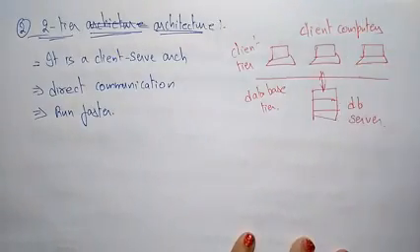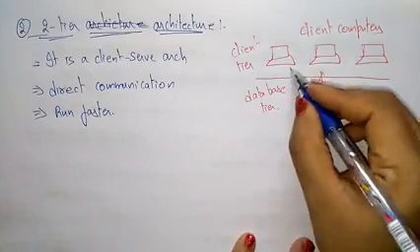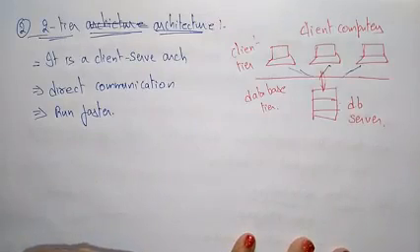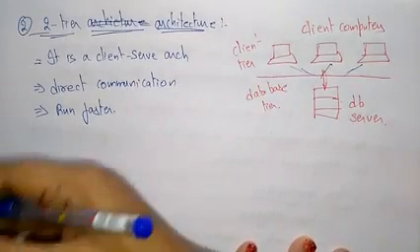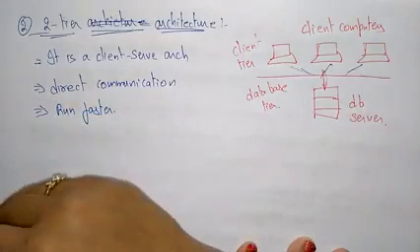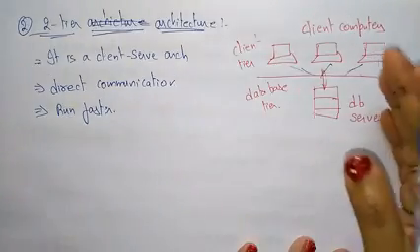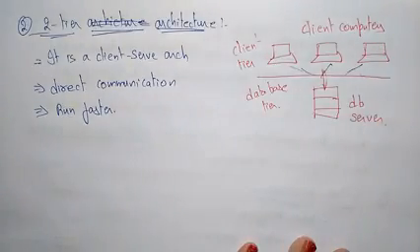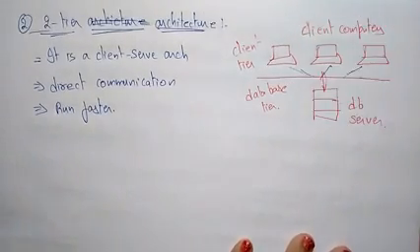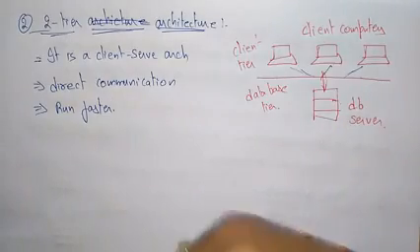Within an organization, you have the database server. This database server communicates with all the clients in that organization, or all the clients present in another organization. The only difference between one-tier and two-tier is that in one-tier the client communicates only with the file server, whereas in two-tier all the clients communicate with the database server present in the organization.